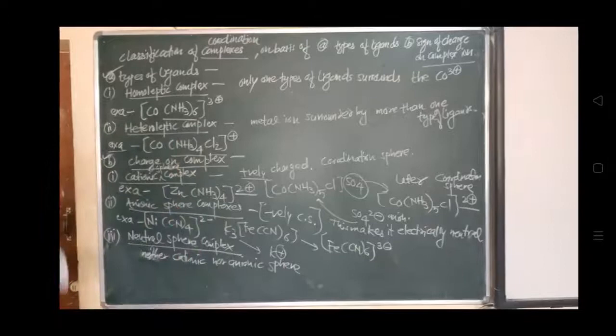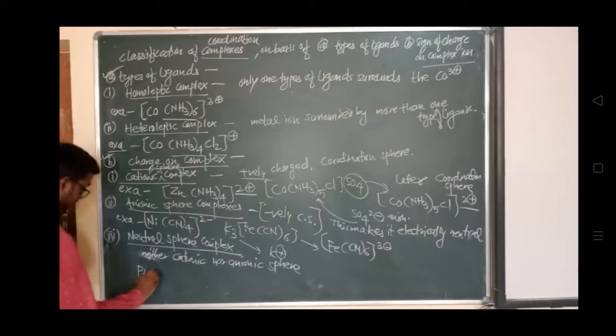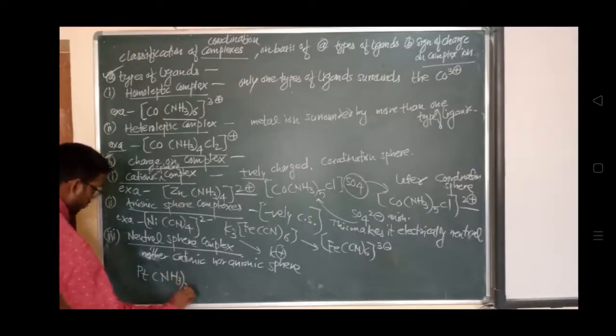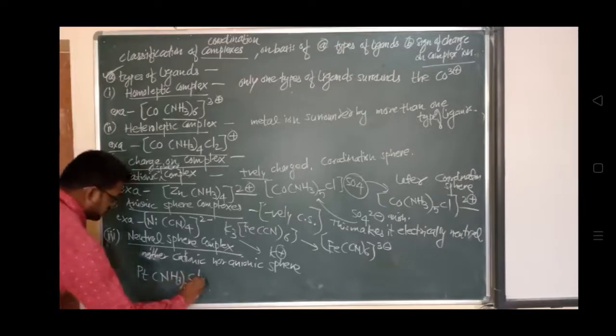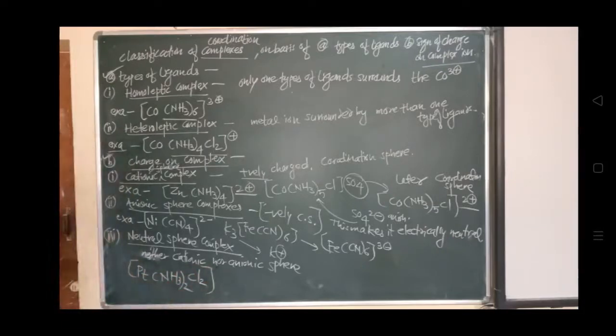So the example is cisplatin, Pt(NH3)2 Cl2. Cisplatin is used for cancer treatment, देखा हुआ है, और chemotherapy drug है. So this complex is neither cationic nor anionic, but it is a neutral sphere complex.